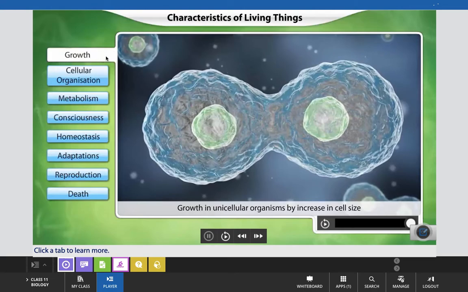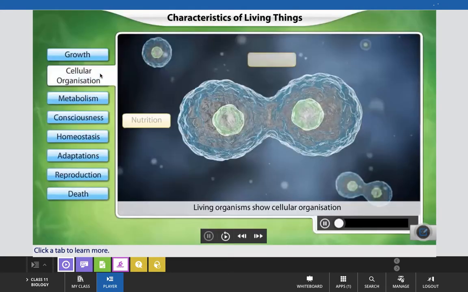But that growth, as I have told you, cannot be considered a fundamental characteristic feature because growth can be seen in non-living things also. All the vital functions needed for life are carried out by a single cell in unicellular organisms such as bacteria and protozoa.